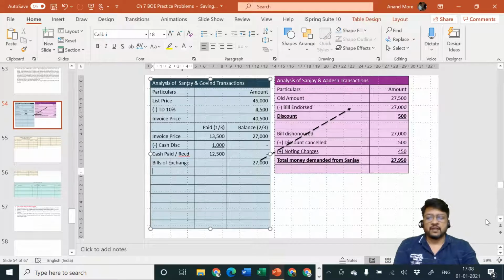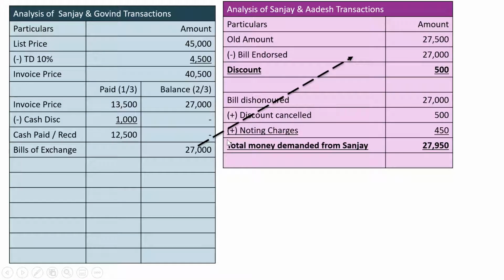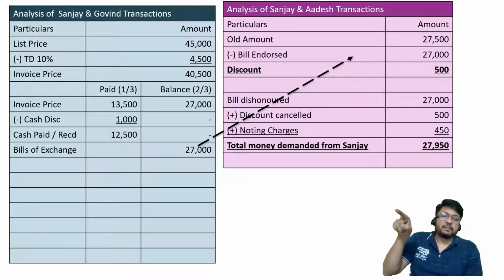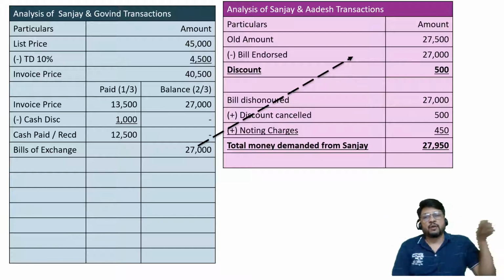Then immediately the accountant of Mr. Sanjay will specify that, sir, earlier the old bill was of rupees 27,000, but Mr. Adesh has paid noting charges. Let us demand noting charges from Mr. Govin. So the accountant of Sanjay will specify, yes, on account of dishonor of bill, Govind has again become our debtor by rupees 27,000, and on account of Adesh paying noting charges to Notary Public, which he will demand from us, why should we pay out of our pocket? We will demand it from Govin, because Govin is the person who made the mistake.